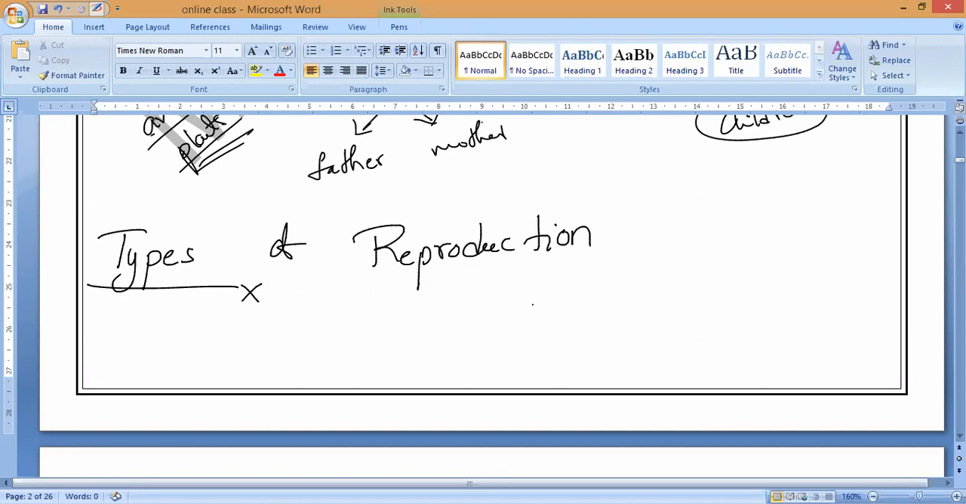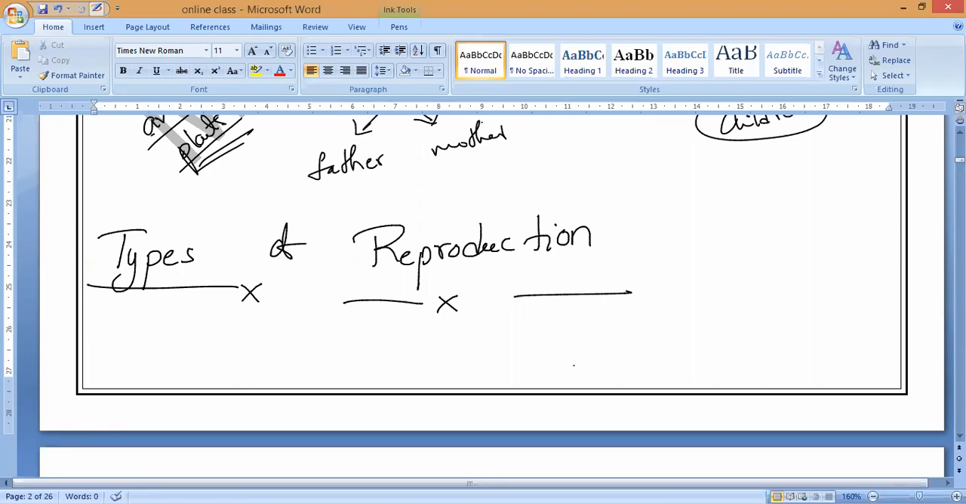So now let us see what types of reproduction we have. You can see there are many different ways in which new organisms are produced from the parents. There is no one particular way. Based upon the existing organisms, the way of producing new offspring changes. That is why we say there are many different ways in which new organisms are produced from their parents. For example, you can take some organisms like amoeba.